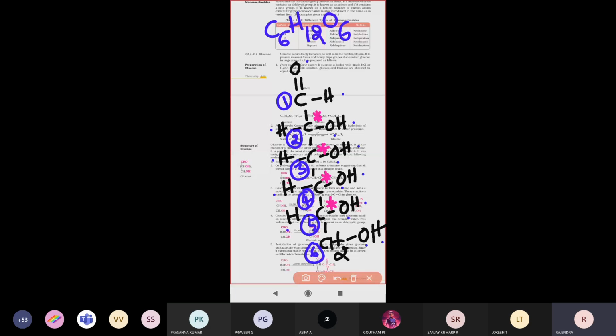Next one, how many hydroxyl groups are attached in this compound? Totally how many OH groups are present there? Count it once. How many hydroxyl groups are present in this glucose structure? How many OH groups are present in the structure?